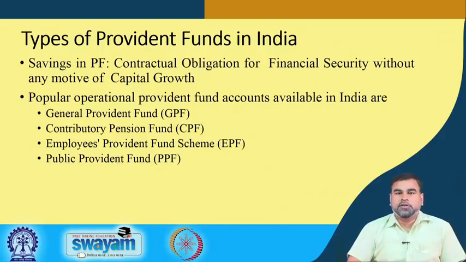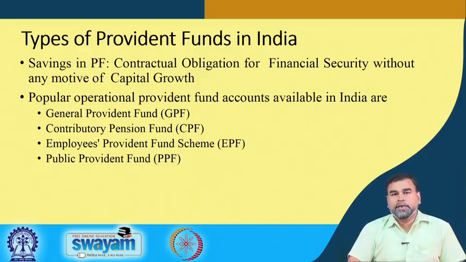So, we go for small savings through this provident fund, and at the end, once your job is superannuated and you retire, that money can be accumulated to a certain amount, and finally it can be useful for your retirement life, for you as well as for your family. So, the basic objective of the provident fund is a forced kind of saving that the investor or the person does to get a certain kind of security after retirement.